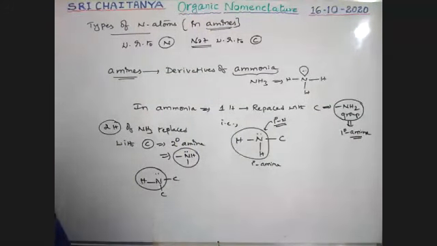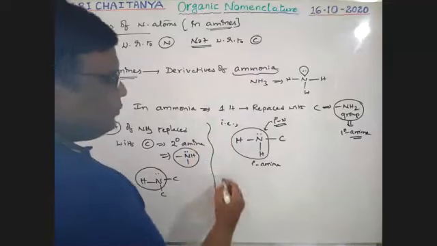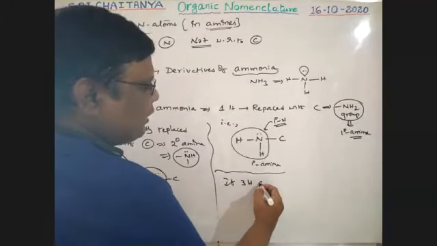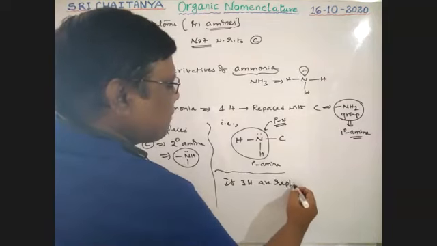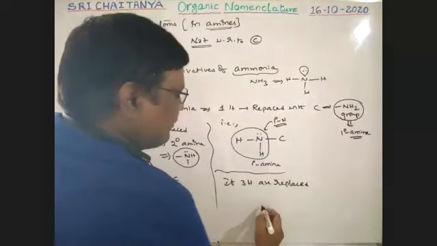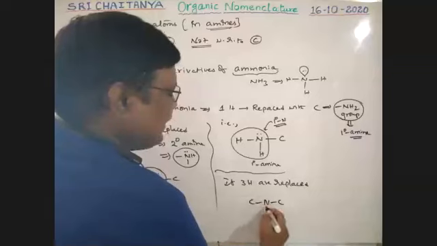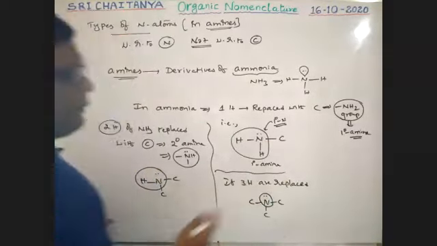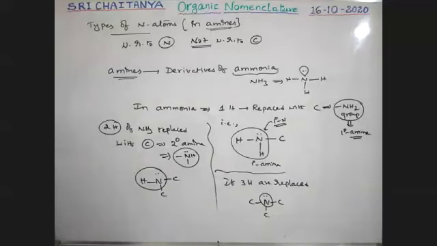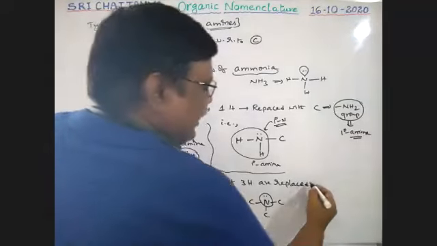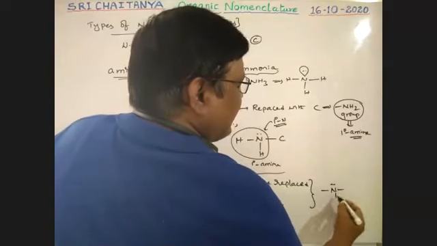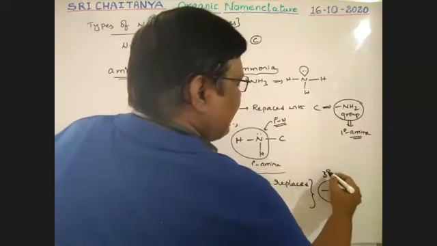If 3 hydrogens are replaced, we get nitrogen with C, C, C and a lone pair. Nitrogen with only a lone pair exists.